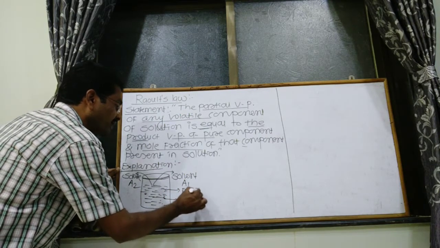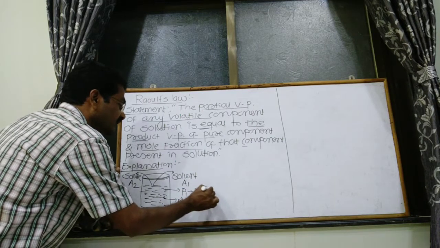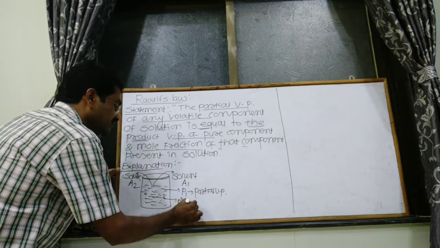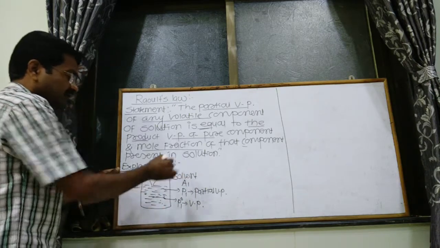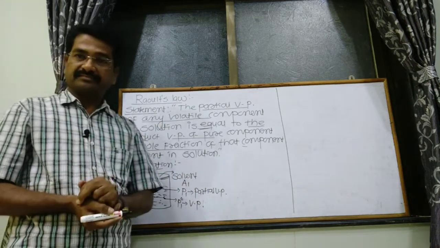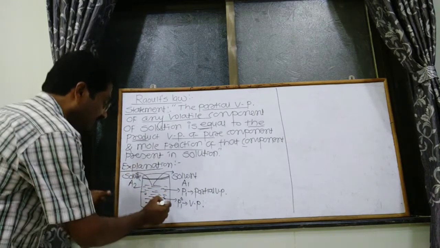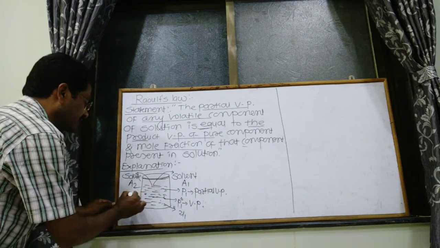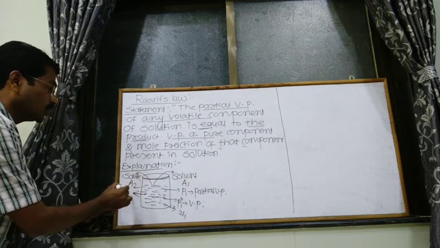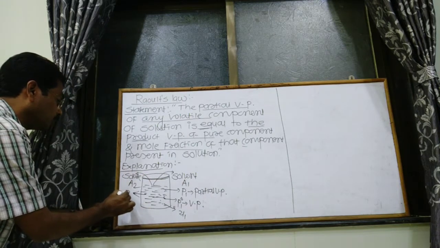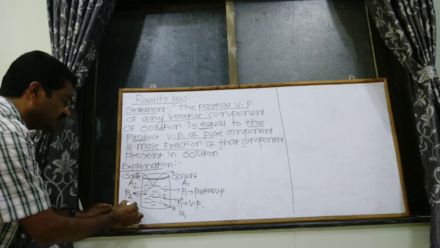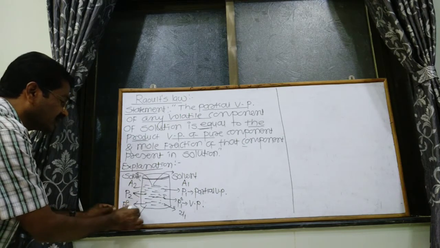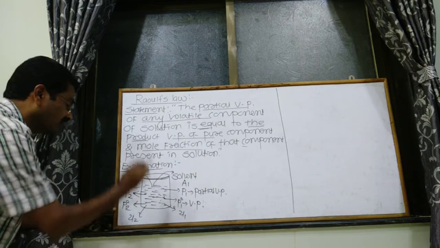P1 is the partial vapor pressure. P01 is the vapor pressure of that solvent. And X1 is the mole fraction of the solvent. Likewise for A2, P2 is the partial vapor pressure, P02 is the vapor pressure, and X2 is the mole fraction.